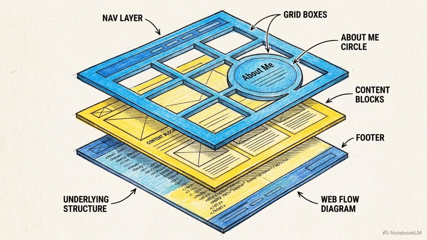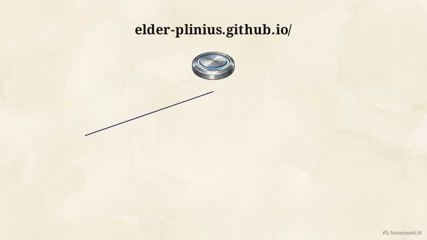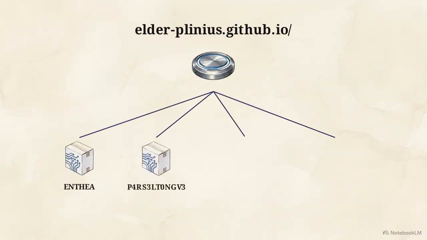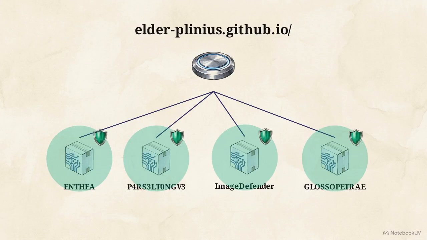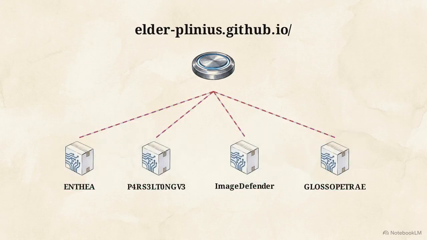elderplinius.github.io. At first glance, this address seems like a standard developer's portfolio, a simple hosting space for various experimental projects. A structural crawl reveals a fragmented topology. The domain branches into 4 distinct subnodes: Enthia, Parseltongue, Image Defender, and Glossapetre, representing sophisticated AI and cryptography applications.